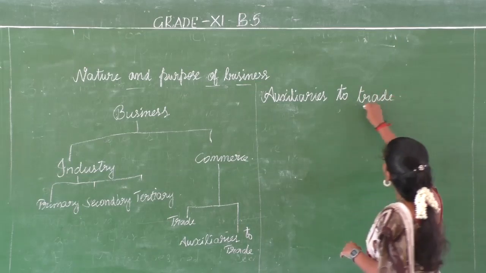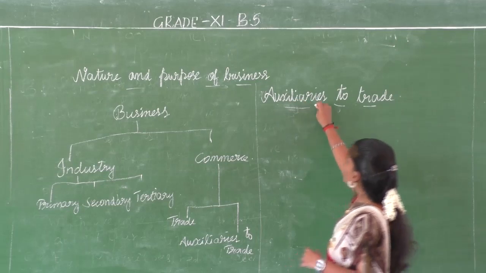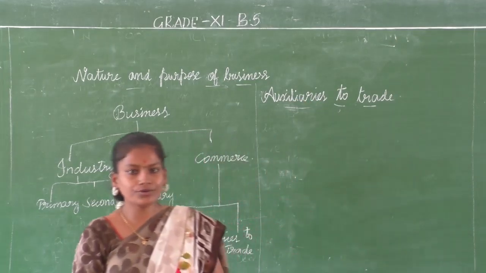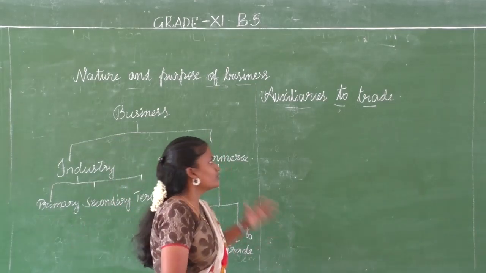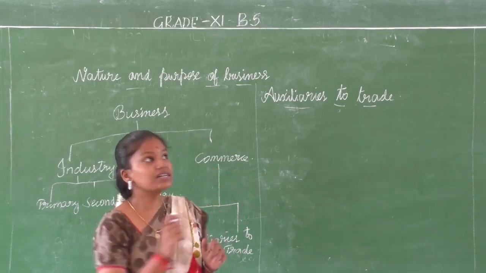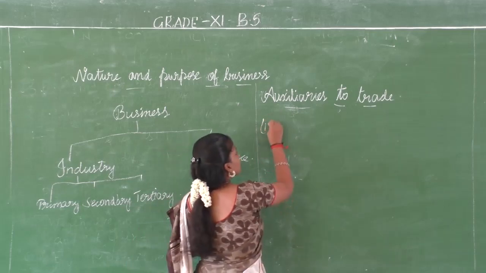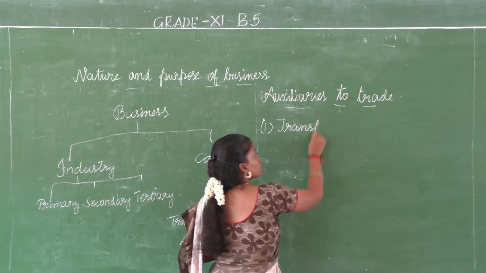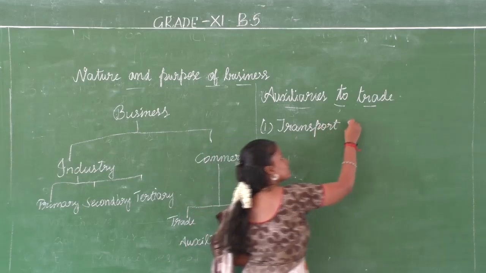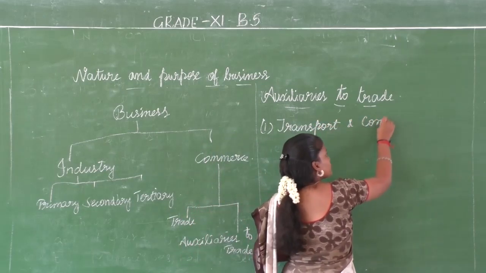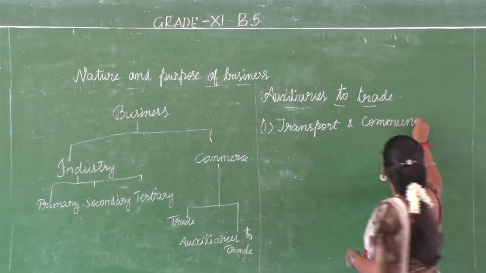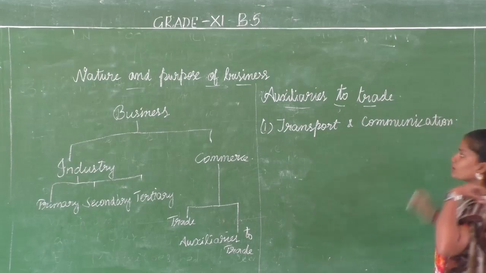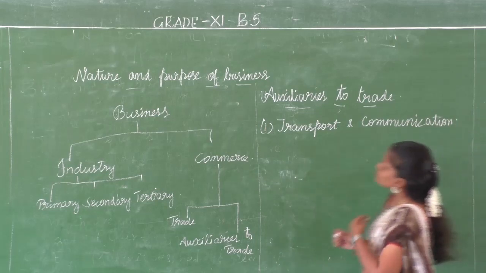That is the activities that help you to buy or sell or exchange your goods. What is the first thing that comes here? The first thing that comes here is transport and communication. Both of these are very important for trade. Transport.